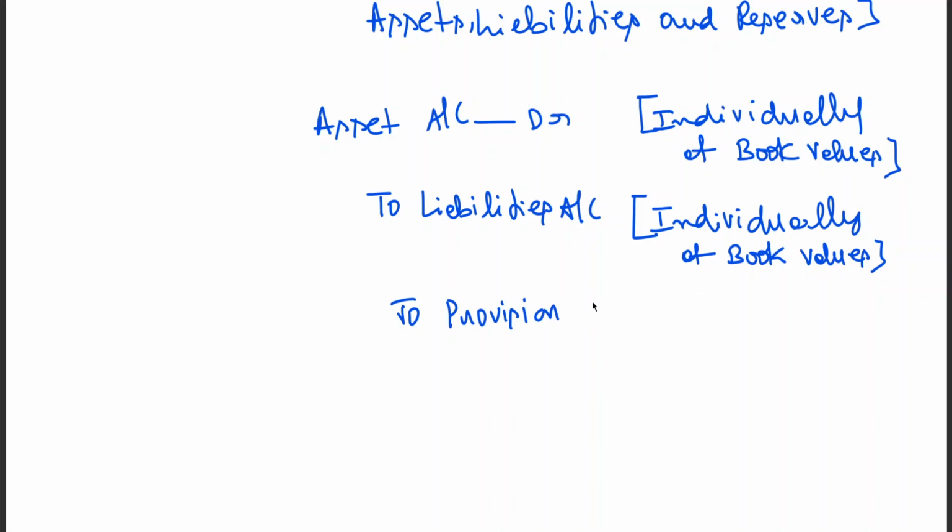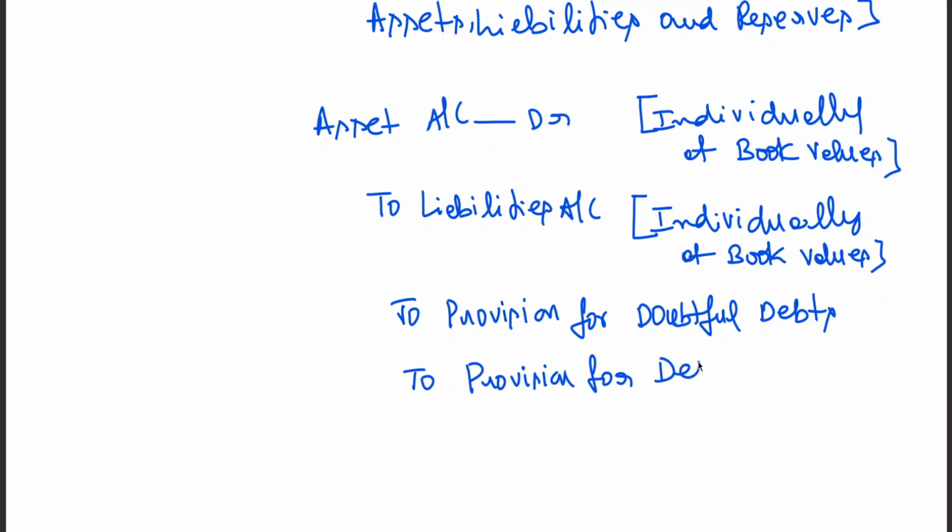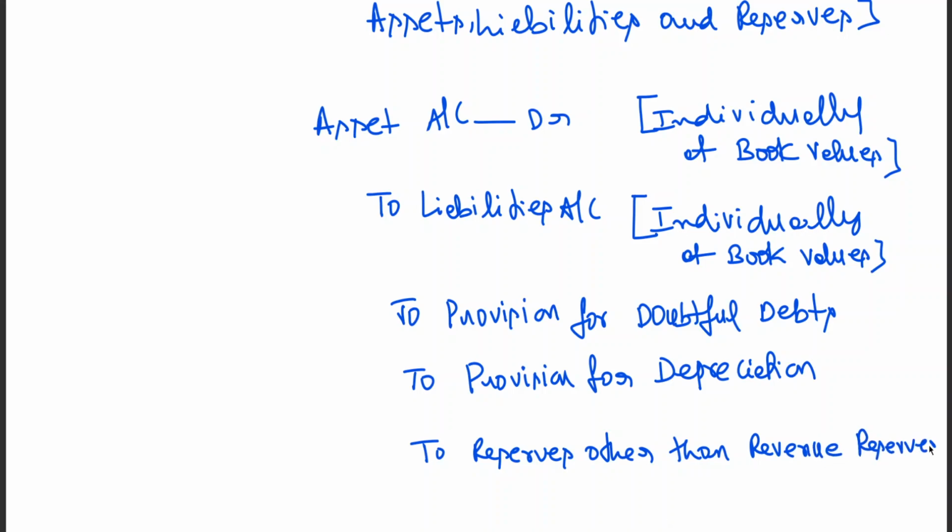and if you have any provision for doubtful debts on assets, it is to be created, to provision for doubtful debts, to provision for depreciation, to reserves other than revenue reserves, to general reserve, to business purchase account.